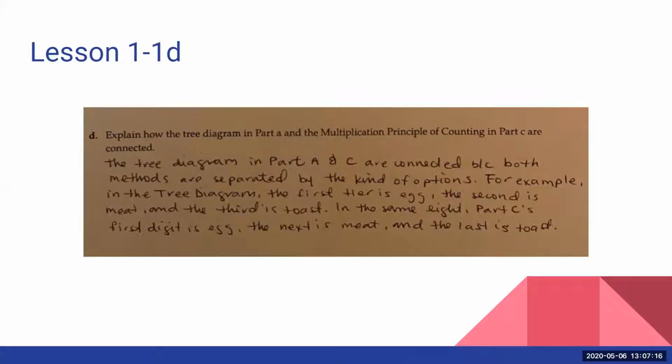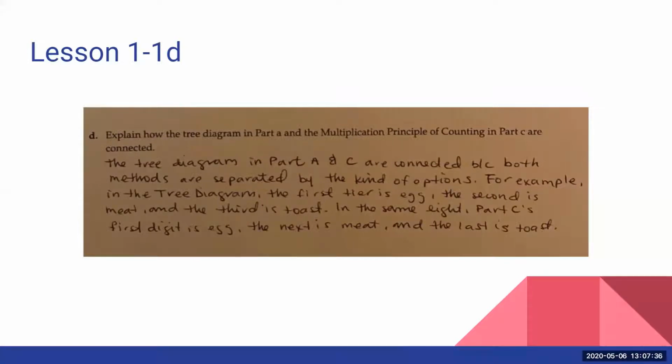So again, don't expect this type of question on the quiz, but I did want to talk about a good answer to a question like this. And I'm sure a lot of you had really good answers and good connections made on your homework, but this is one that really stood out to me, so I wanted to make sure I shared it.